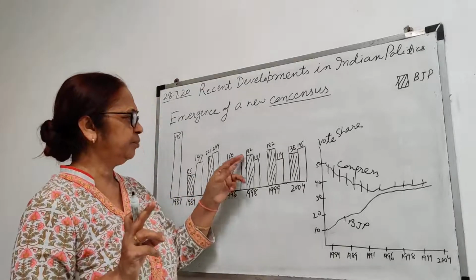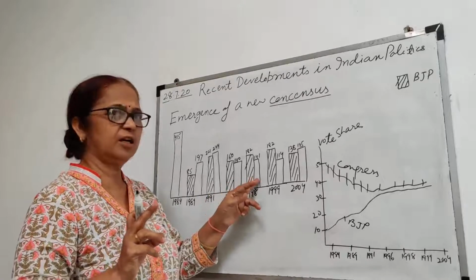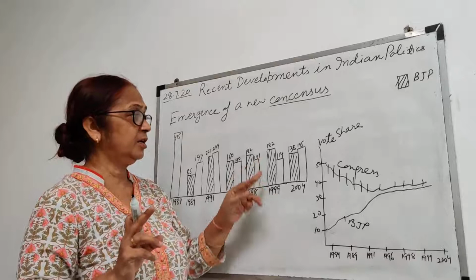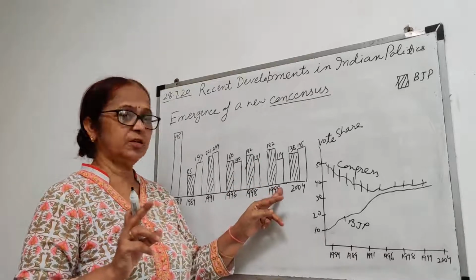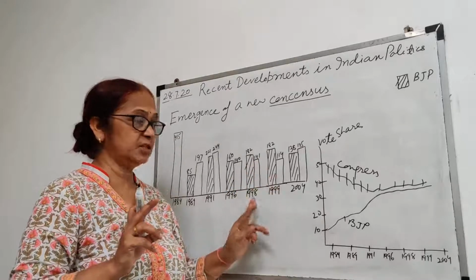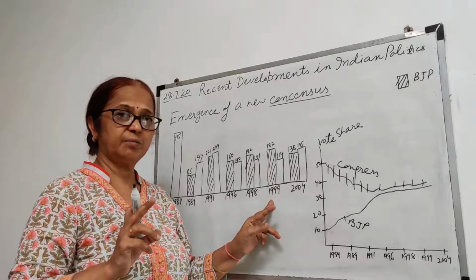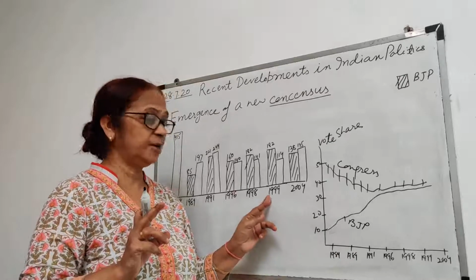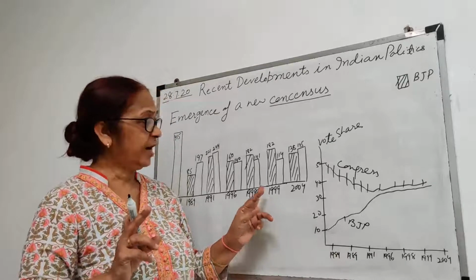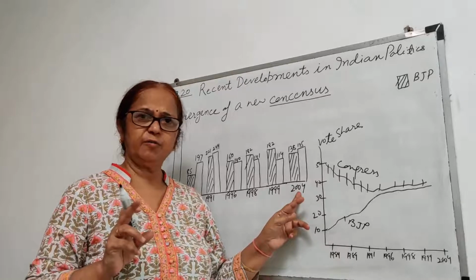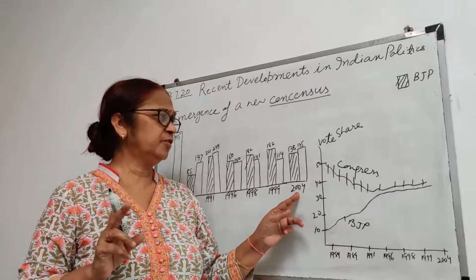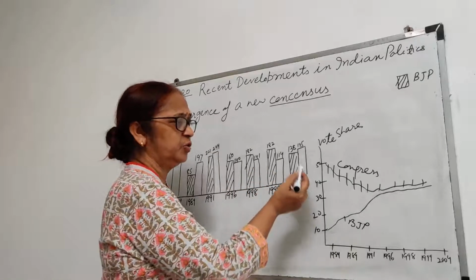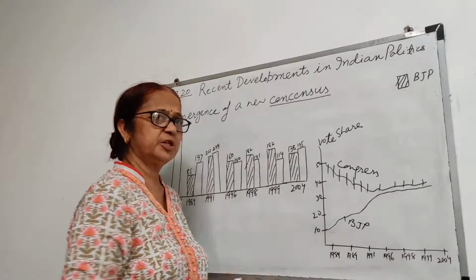In 1998, the BJP gained 182 seats and Congress gained 141 seats. In 1999, again the BJP gained 182 seats. Here Vajpayee was made the Prime Minister once again, because the other regional parties supported him. The National Democratic Alliance came into existence and they ruled up to 2004. In 2004, elections were held again, and now the Congress attained more seats than the BJP.